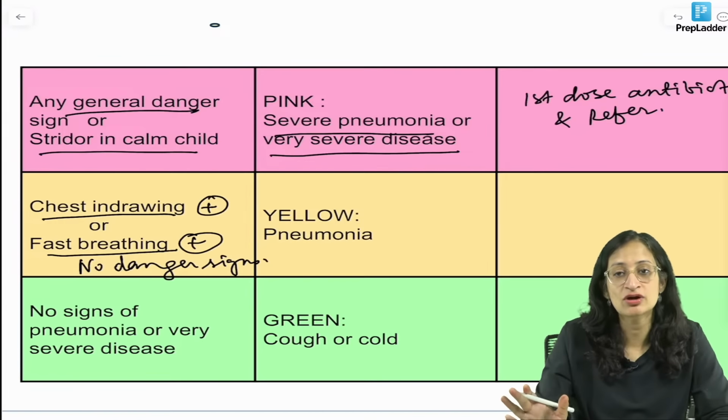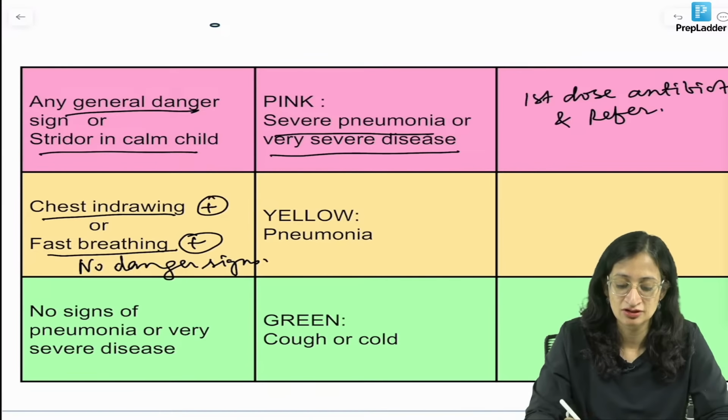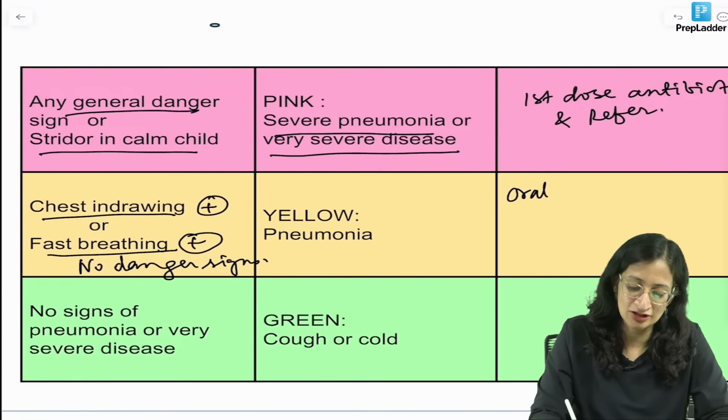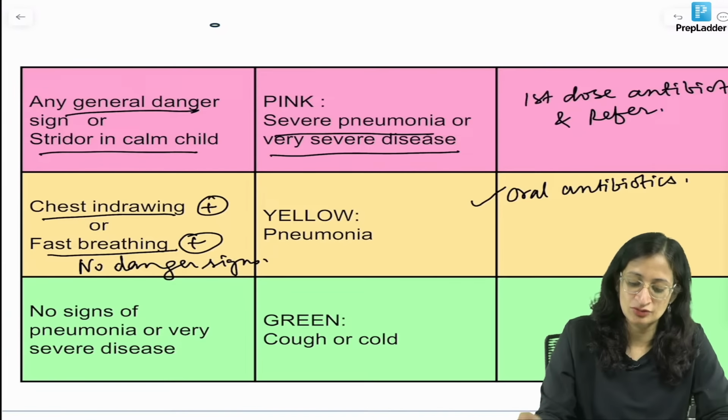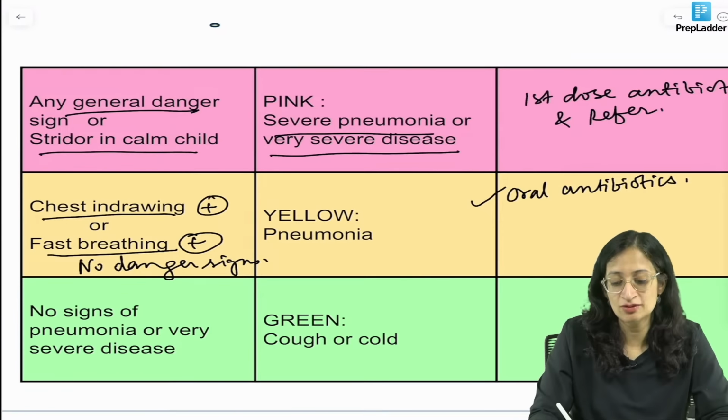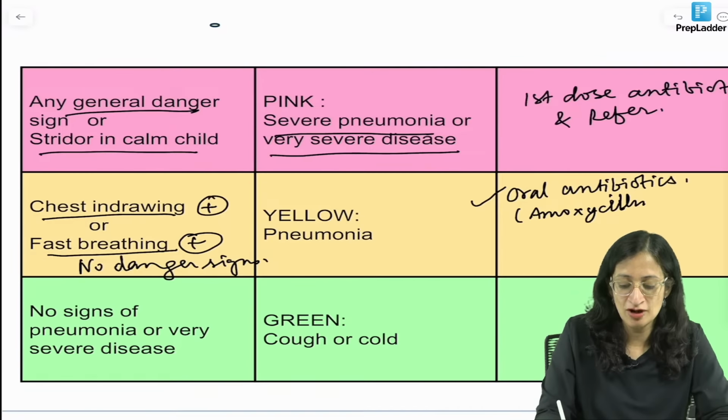If chest indrawing or fast breathing is present, but no general danger signs, then the child is in the yellow category. Yellow category means pneumonia is there, and specific medical treatment is required. So you start oral antibiotics, usually amoxicillin for 5 days, and you follow up after 2 to 3 days.